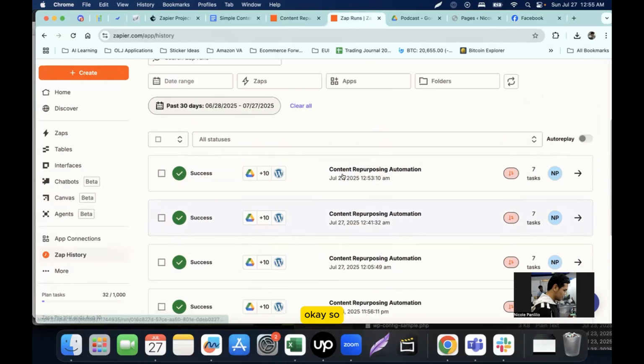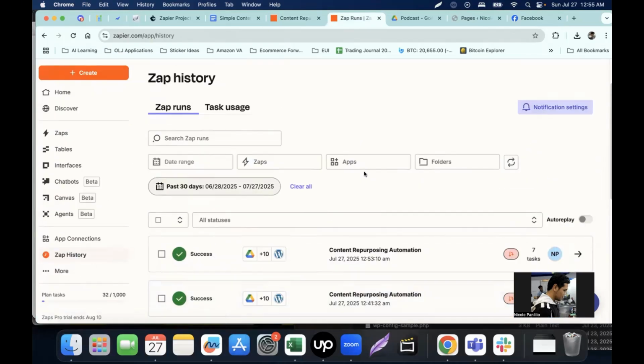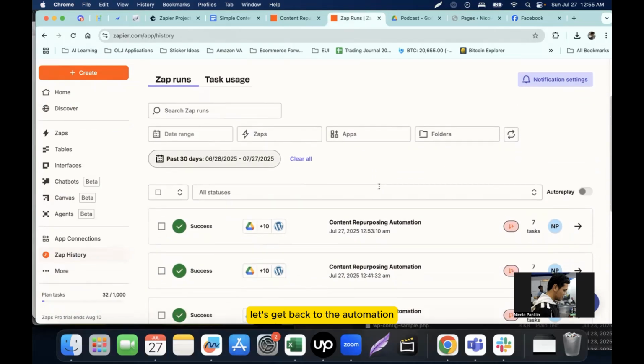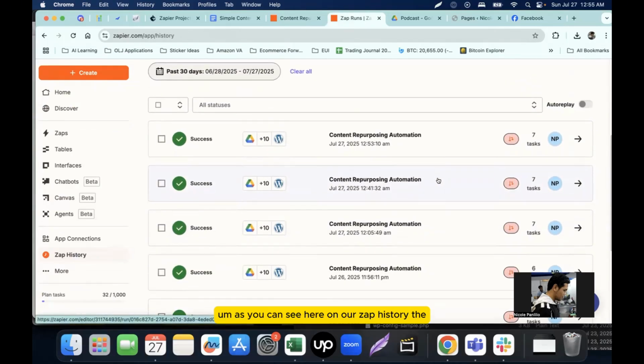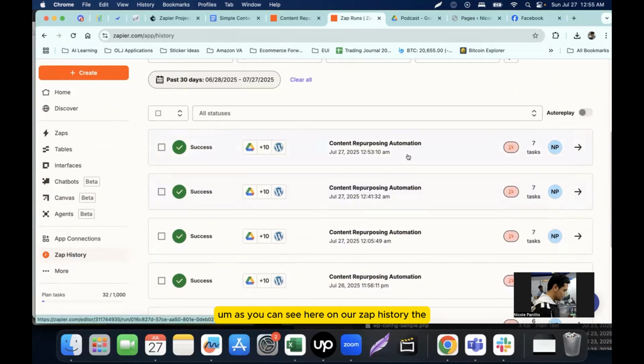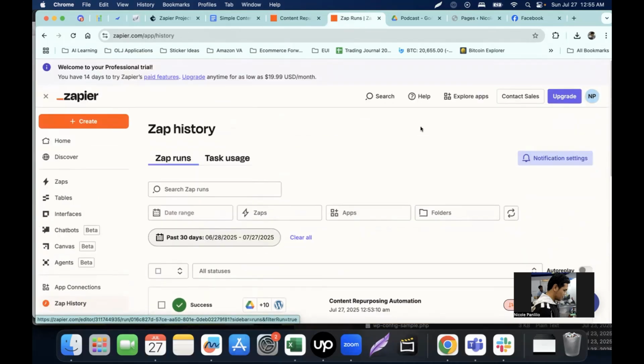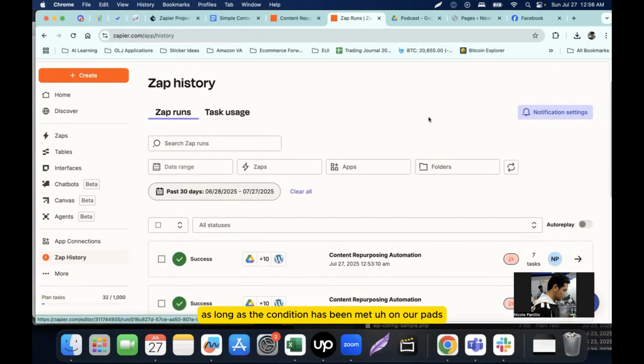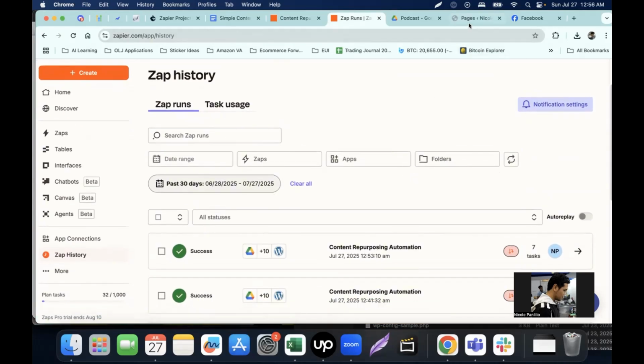Okay, so let's get back to the automation. As you can see here on our Zap history, the Zap has been successfully executed. So we expect that a new post will be posted on Facebook and WordPress as long as the condition has been met on our paths.